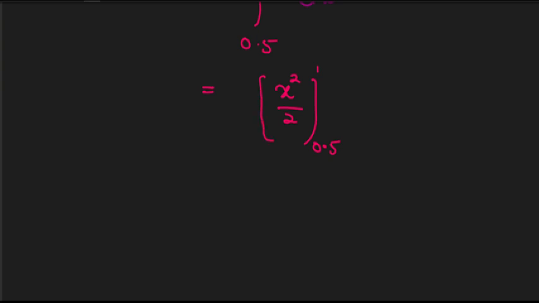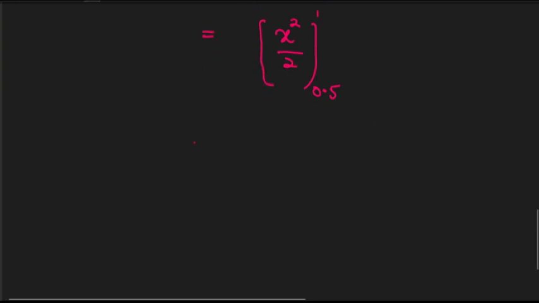And you know very well how to plug in this upper and lower limit. So I can write 1/2. When you put the upper limit, you get only 1 squared, which is 1. When you put the lower limit, you can write 0.5 squared. So when you calculate everything, you get 0.375.